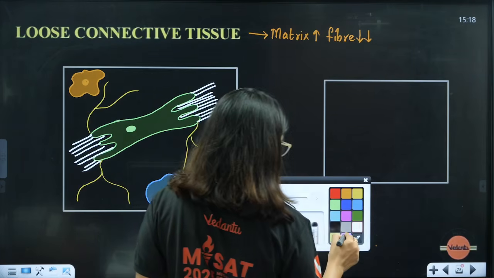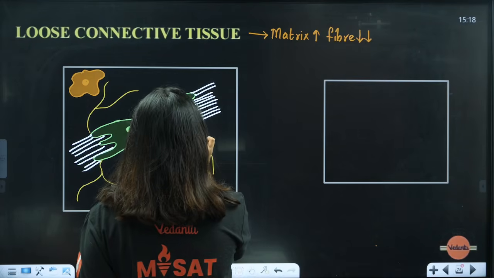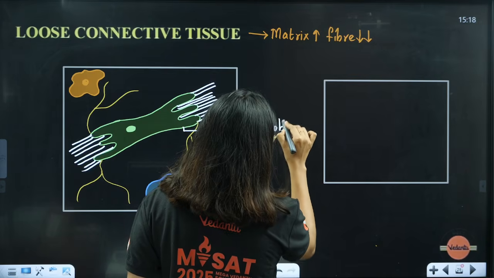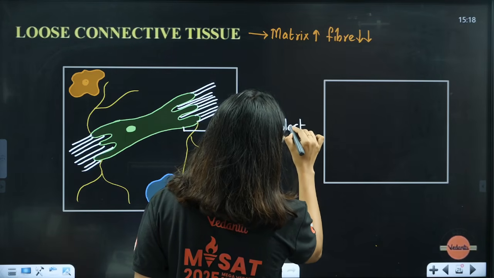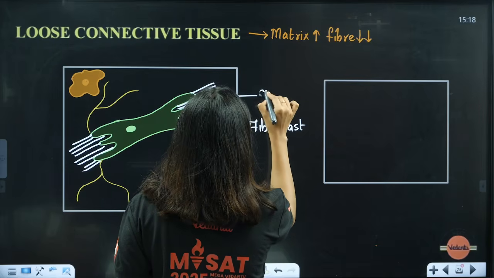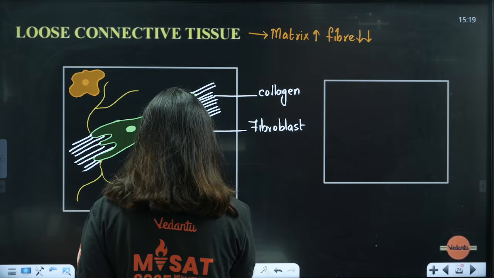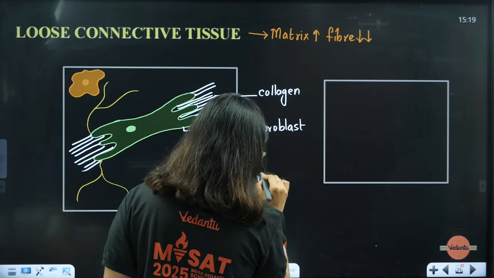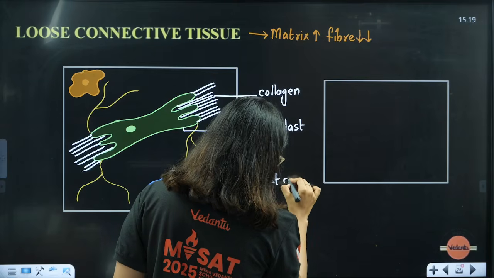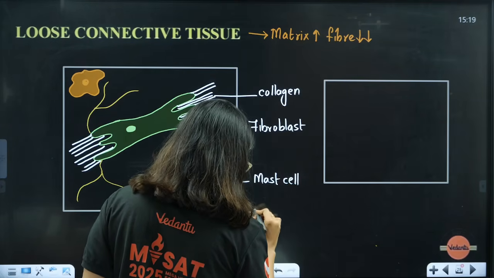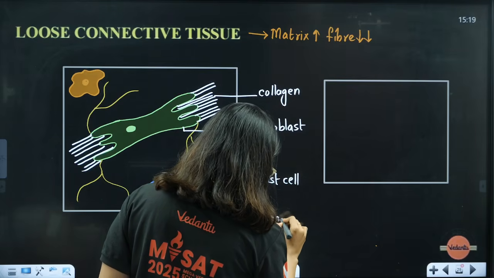So here, starting, this is the fibroblast cell, okay, fibroblast cell. This is the collagen fibers, okay, collagen fibers. This is the mast cell, which is, students, going to help mainly with inflammation, okay. This is the plasma cell, which is going to help with immunity.